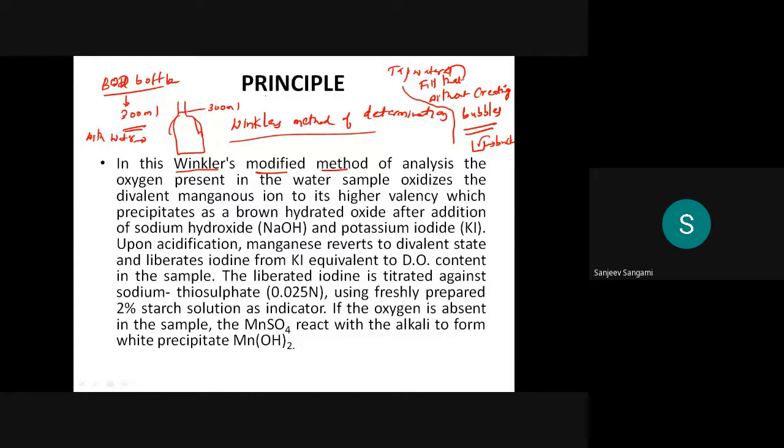Once you fill it, you have to add 2 ml of alkali iodide azide, then 2 ml of MnSO4.